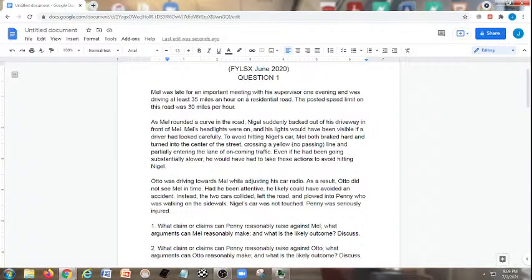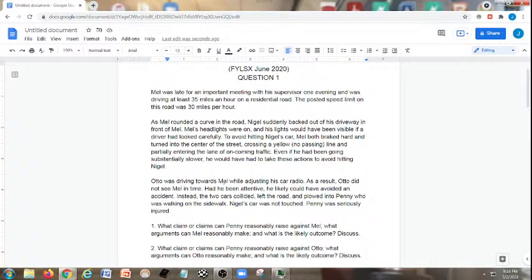Mel was late for an important meeting with his supervisor one evening and was driving at least 35 miles an hour on a residential road. The posted speed limit on this road was 30 miles per hour. As Mel rounded a curve in the road, Nigel suddenly backed out of his driveway in front of Mel. Mel's headlights were on, and his lights would have been visible if a driver had looked carefully. To avoid hitting Nigel's car, Mel both braked hard and turned into the center of the street, crossing a yellow no passing line and partially entering the lane of oncoming traffic. Even if he had been going substantially slower, he would have had to take these actions to avoid hitting Nigel.